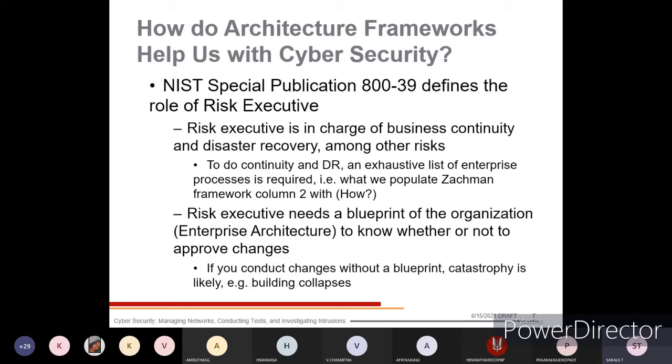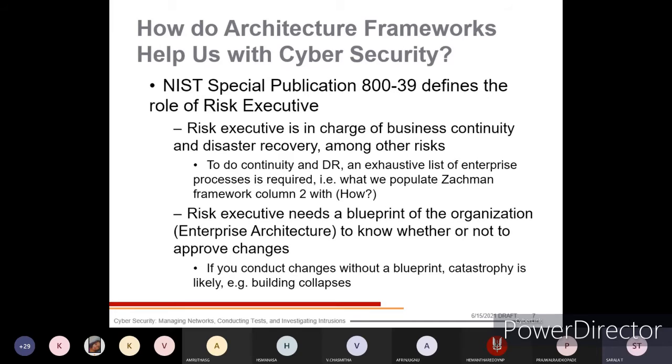Risk executives need a blueprint of the organization, that is enterprise architecture, to know whether or not to approve changes. If any changes are needed, first we find the blueprint and check it against the risk executive's needs, meaning if there are any risks. If there are none, then there is no need to change. If any risks or problems are observed with respect to the blueprint or enterprise architecture, then the changes have to be done, but they should get approval from the higher authorities.